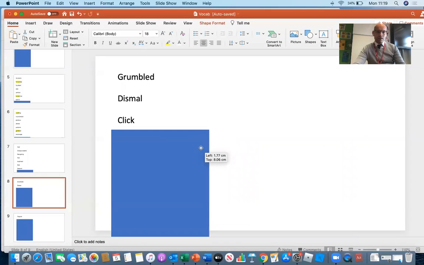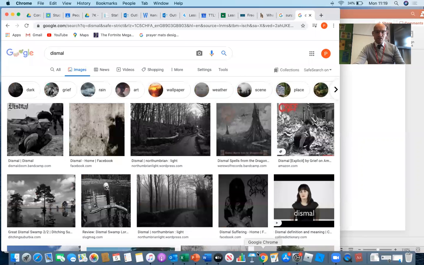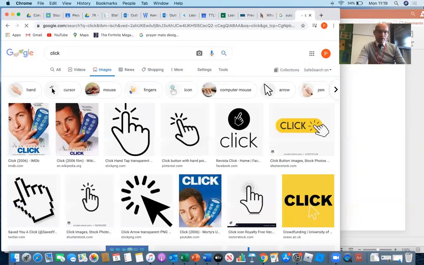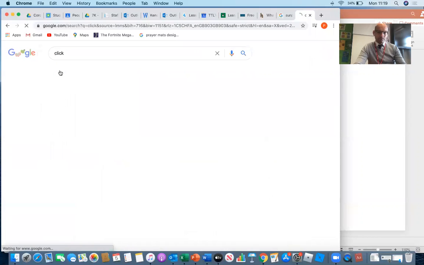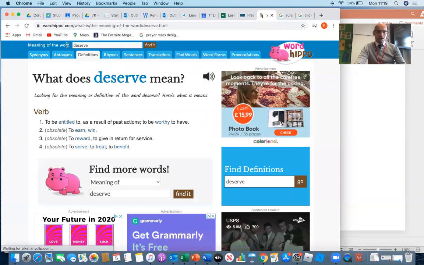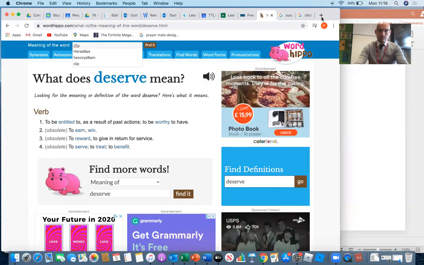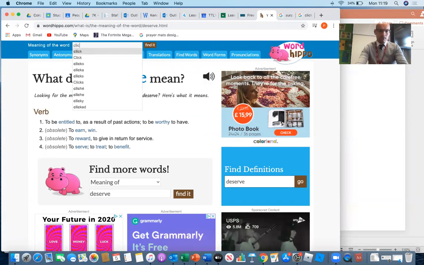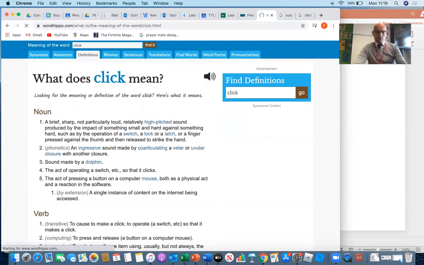Okay, the next word is click. Okay, so yes, I think that's a fairly easy one for me to spell. Click. Meaning of the word click. Not many examples here, so let me go to Word Hippo and see what comes up here.